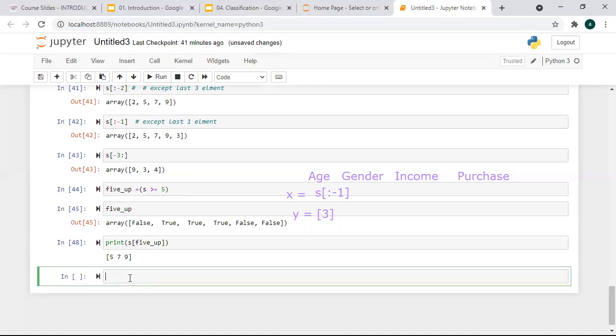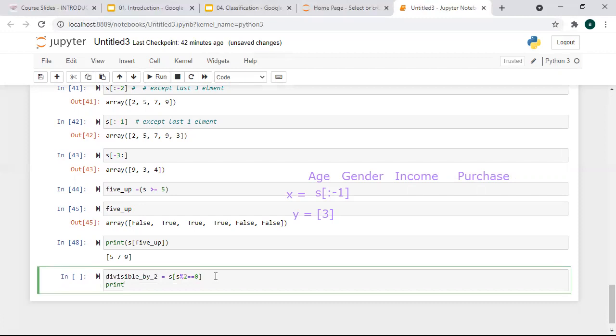Similarly, if you want to find elements divisible by 2, how would you do that? Let me create it. You can give the variable any name. I'm taking divisible by 2. Here s, square brackets, s mod 2 equal to 0. It means that it will print those elements which are divisible by 2.